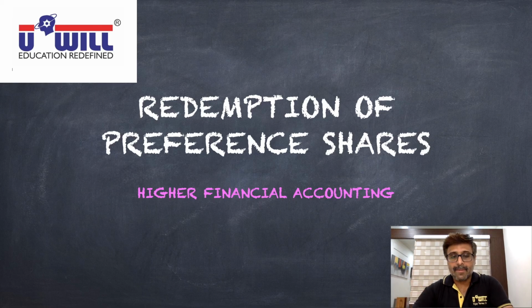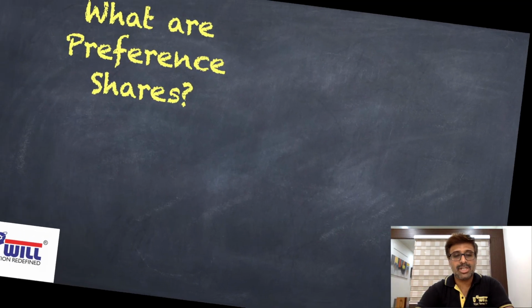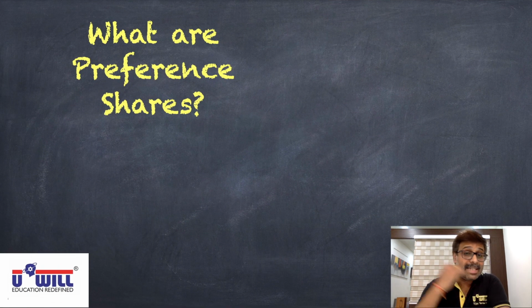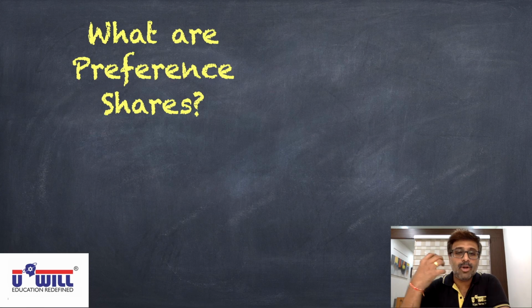So before we take up what is redemption of preference shares, first we just recollect. You have already studied equity and preference shares in the past, I am sure. So what are preference shares? Why do we call them preference shares? Equity shares are also called ordinary shares. And why are preference shares called preference?